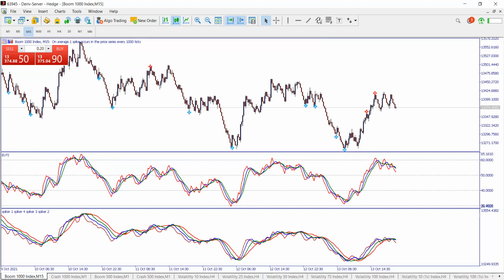Take UTI on 40 or below, right? Yes, 40 and below. If it is there, you go to M1.